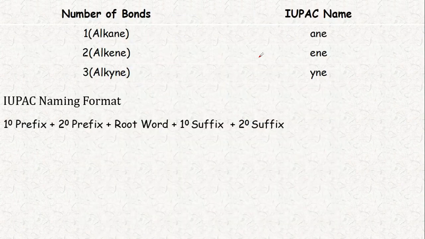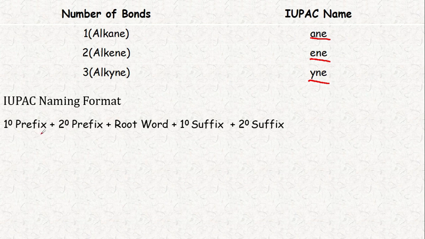Next, number of bonds. If it's a single bond, one bond, we call it ane. If it's 2, then ene. If it's 3, then yne. So when the number of bonds between carbon and carbon is 1, it's ane; when it is 2, it's ene; and when it's 3, we call it yne. This is the naming format of IUPAC.